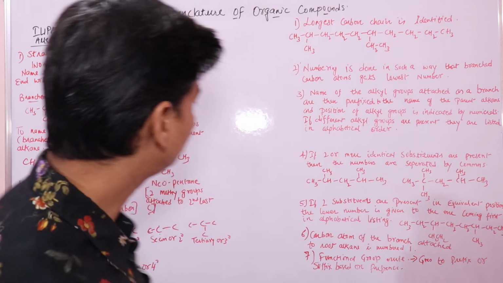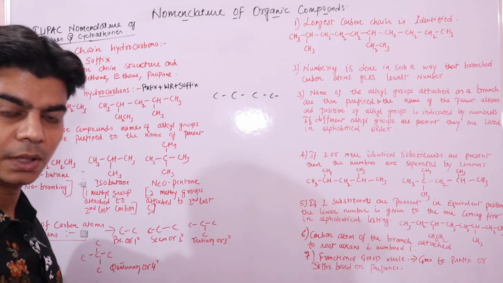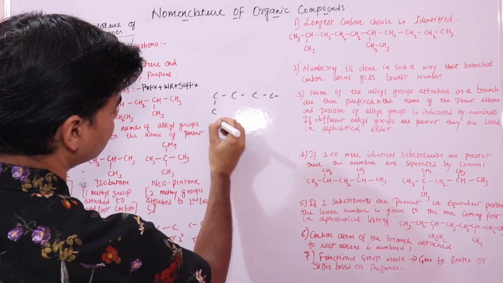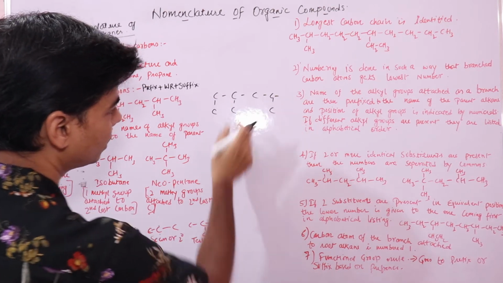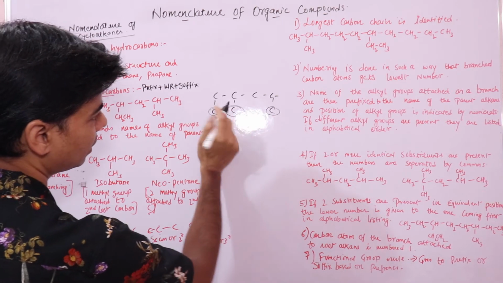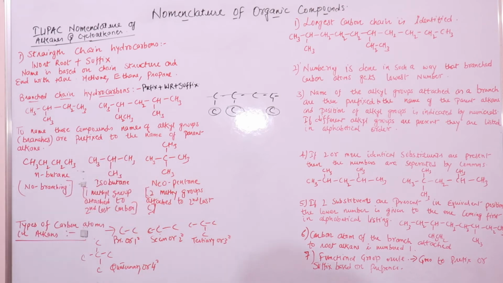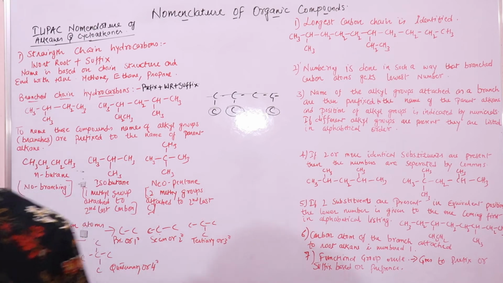It will look like this. If this is the straight chain of carbon atoms, in branched chain you will see such branches coming out of this straight chain. These are branched chain alkanes.